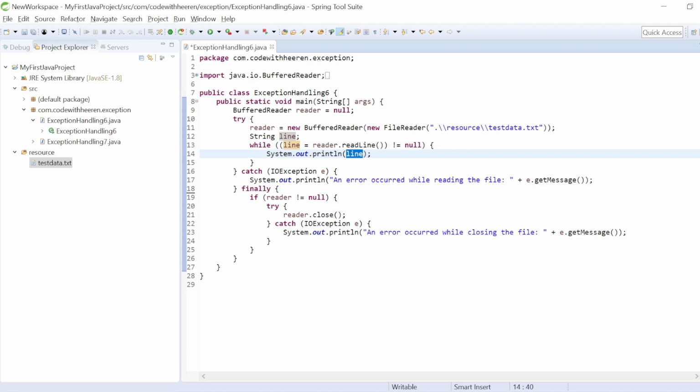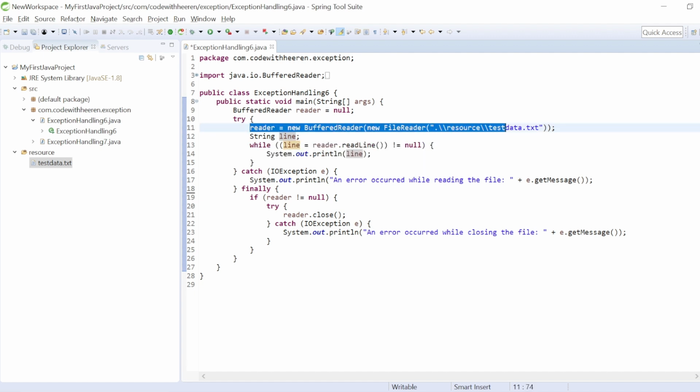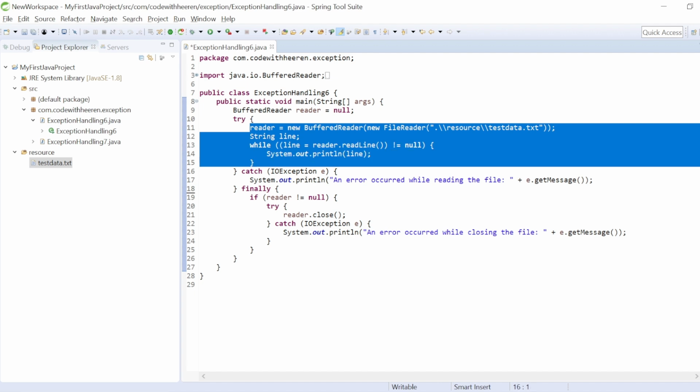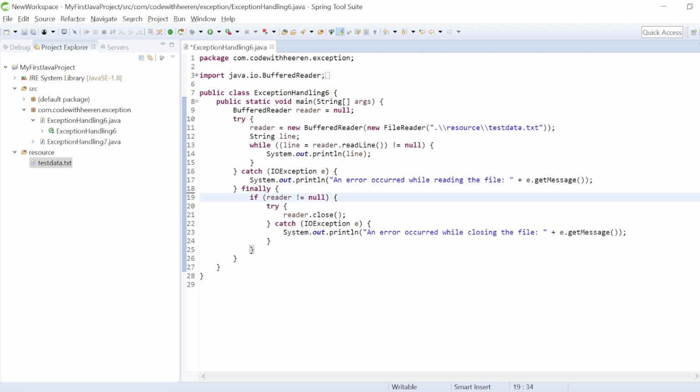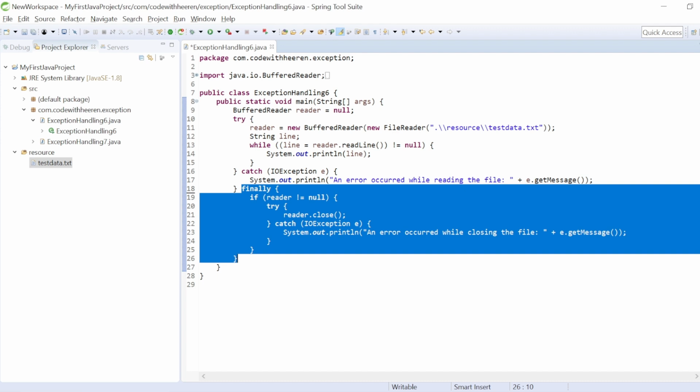This piece of code I am putting inside my try block, and here as I told you I am making a connection with my resource file from where I'm reading the data. So in case any exception occurs during the execution of the try block, catch will get executed and will print the message of the exception. But in case everything goes well and nothing goes wrong there, then the finally block gets executed. It first validates whether reader is holding the reference of the BufferedReader object.